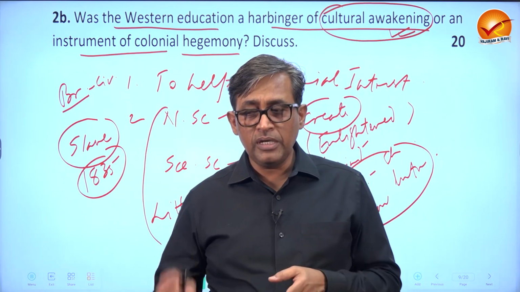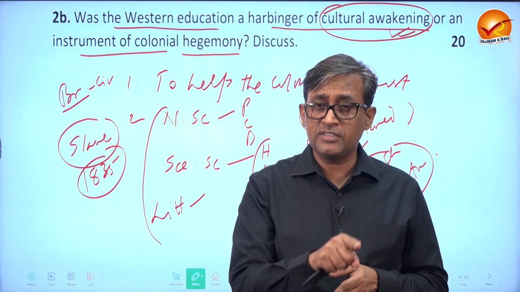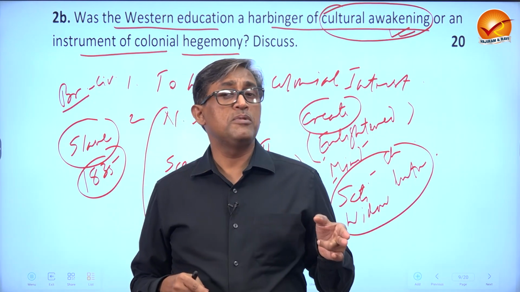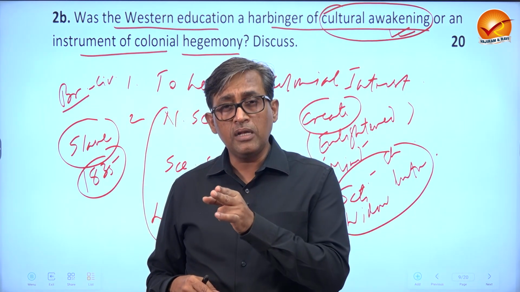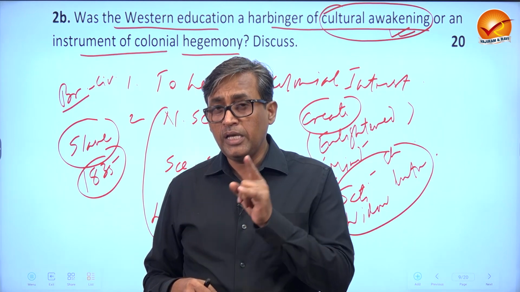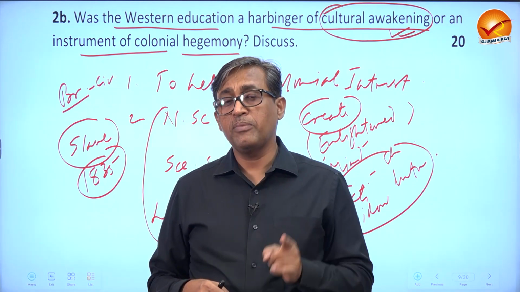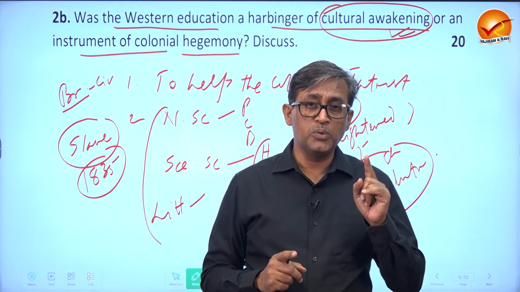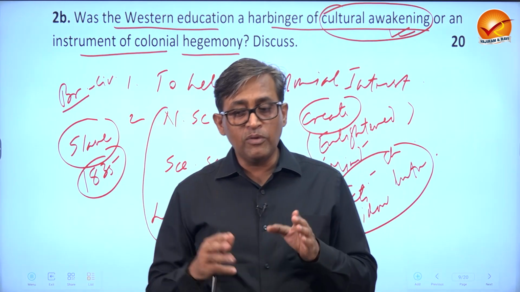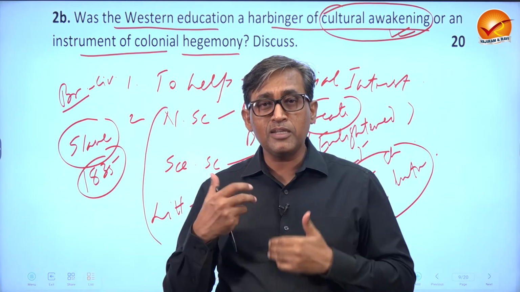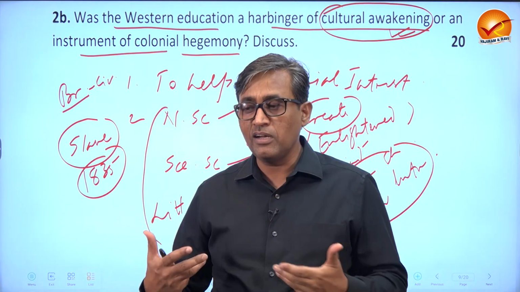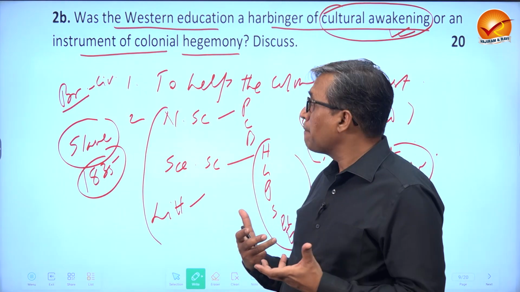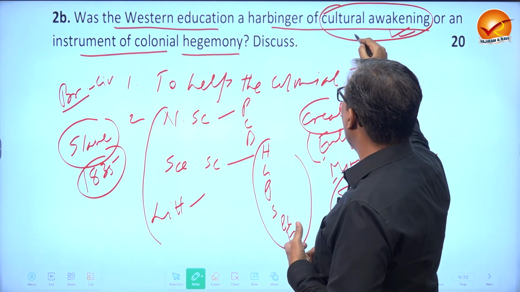And Dadabhai Naoroji, in his very famous article of 1867, English Debt to India, and then his famous book, Poverty and Un-British Rule in India, called the British rule despotic. He called the British rule unrighteous. He called the British rule a plunderer. And he was writing in India and in England and writing so boldly, British as plunderer, not so easy even in modern time in many countries. That was a sign of that awakening.